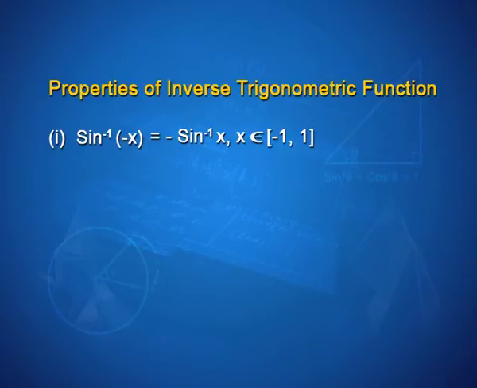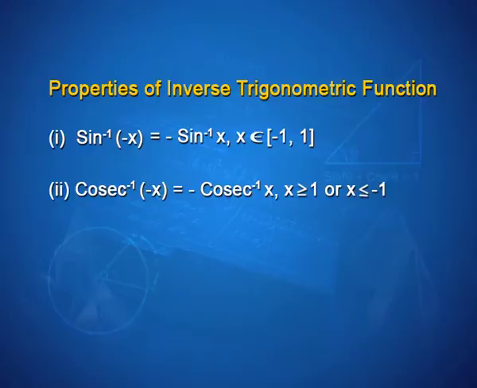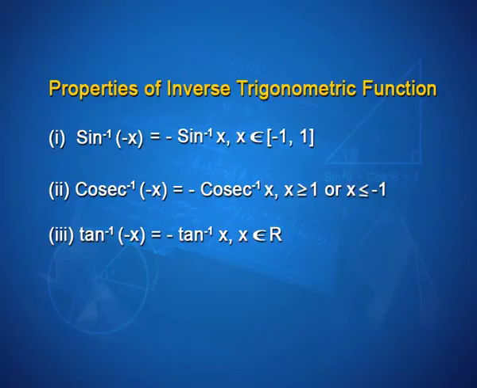The second property says that sin inverse of minus x is equal to minus of sin inverse x, where x belongs to the closed interval minus 1 to 1. Cosec inverse of minus x is minus of cosec inverse x, where x is greater than or equal to 1 or x is less than or equal to minus 1. Tan inverse of minus x is minus of tan inverse x, where x belongs to real numbers.